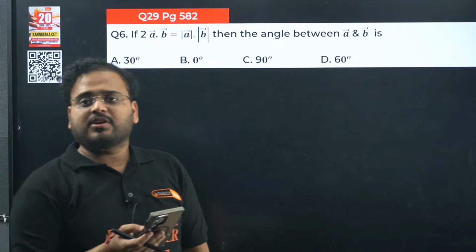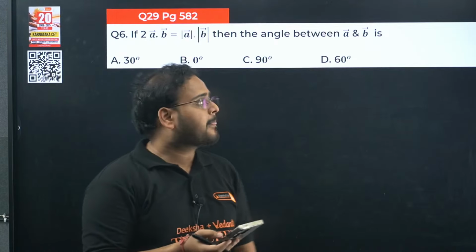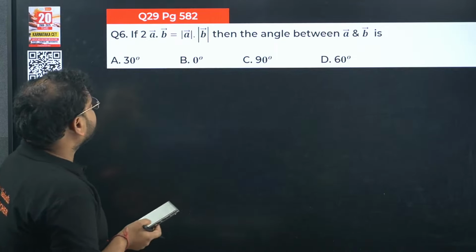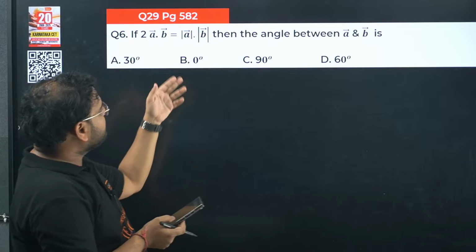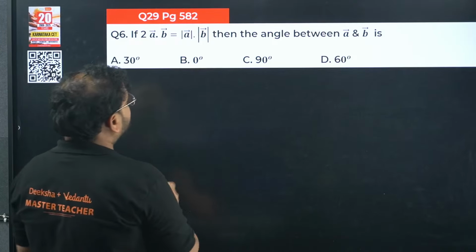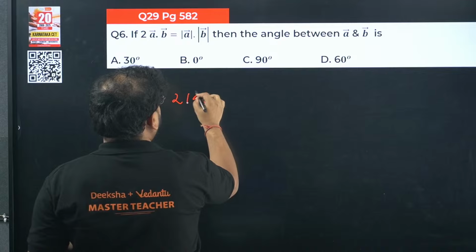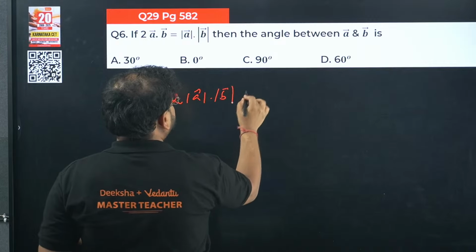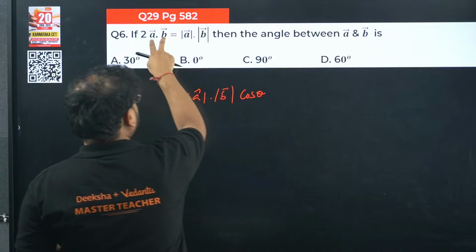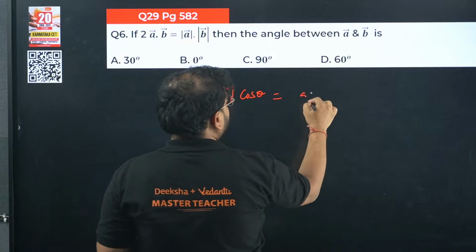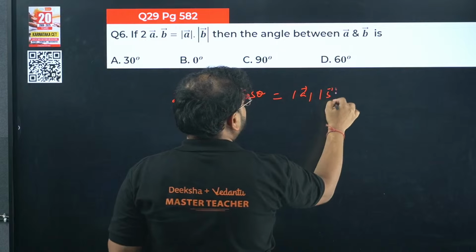Okay. Question number 6 now. 2a dot b is a dot b modulus. So basically a into b modulus. They're asking for the angle between them: 2 into mod of a, mod of b, cos theta is the expansion of a dot b, right? So as you can see here, everyone, please pay attention.